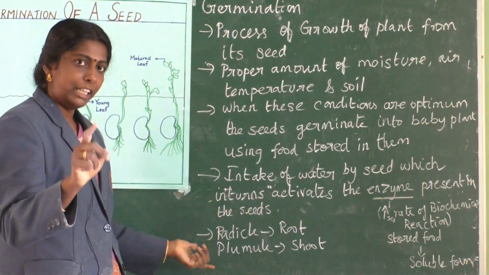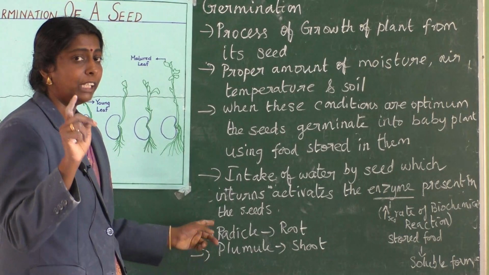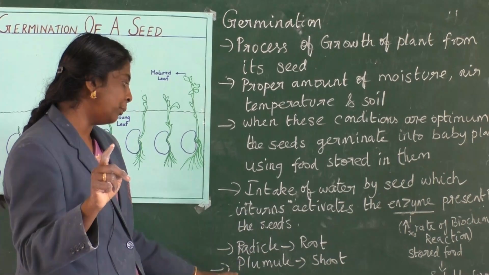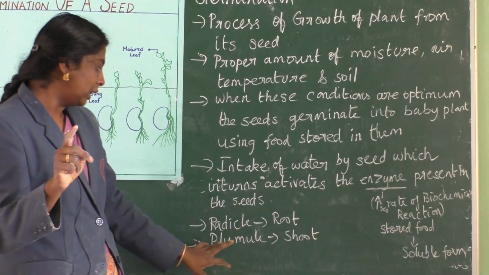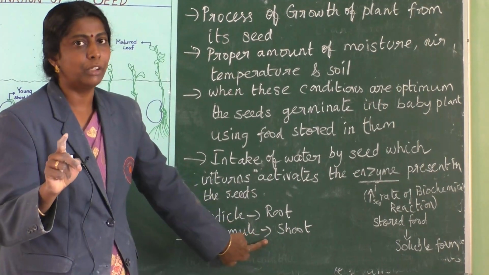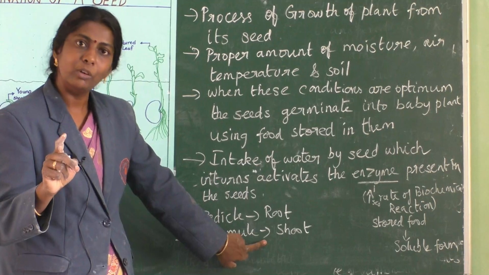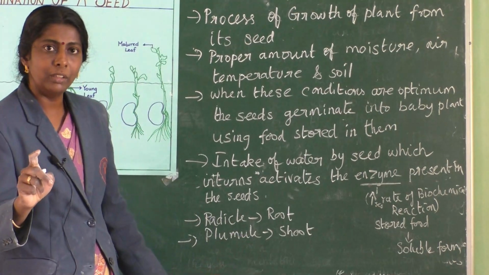As I already mentioned, this seed has mainly two parts, radicle and plumule. Radicle is responsible for development of the root, and plumule is responsible for development of the shoot. Can you all understand? Is that clear to all?